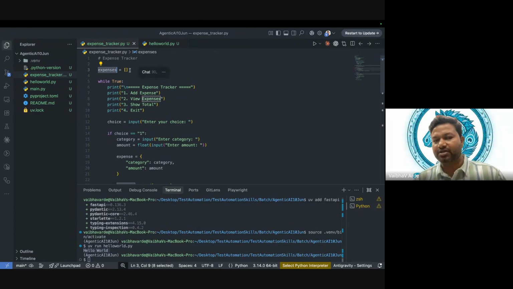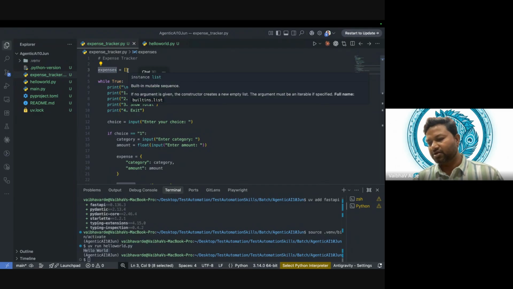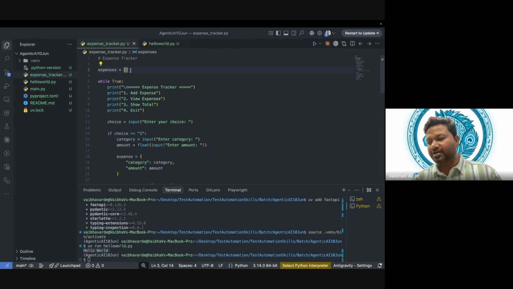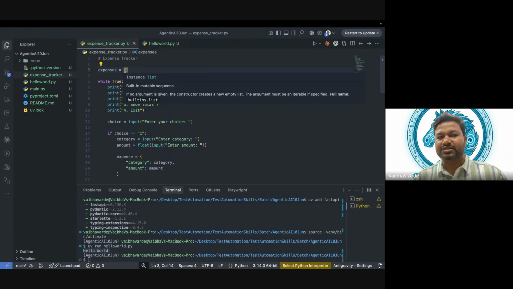So how do we define a variable? Variable should not start with a number. Variable should not start with a dot. It can start with an underscore. It can start with any character, right? Those logics and things that you have learned are all implemented here as well. I will provide you the notes. You can read and understand. We are going to see the practicality of it. So we created one variable where this is the list. In Python, we say this is a list. In other languages, it is an array. So it is an empty array right now.